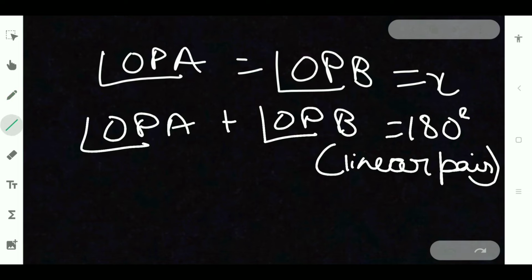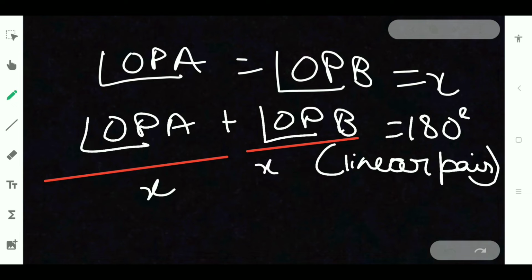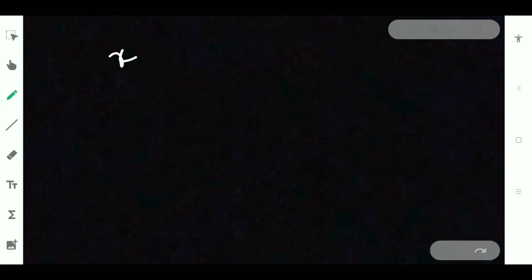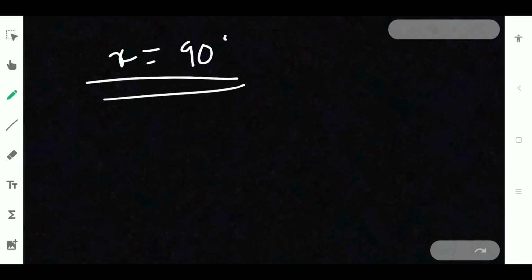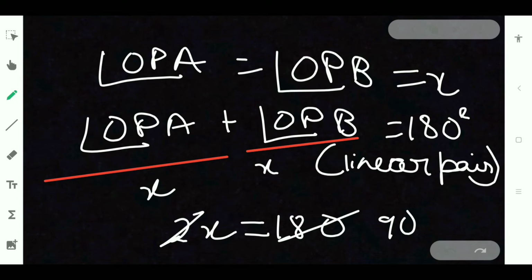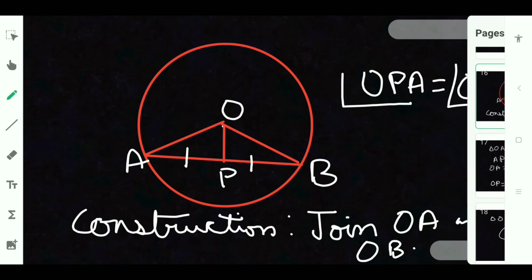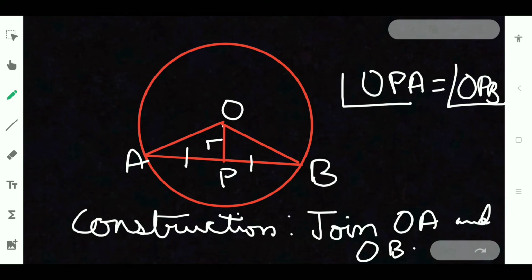So here this one we have proved it is X, right? Same way this one also we said X. So X plus X is nothing but 2X is equal to 180 degree, and 2 1s are 2, 90s are. We will be getting X is equal to 90 degree. X is nothing but OPA and OPB. So this will be 90 degree and this will be 90 degree. Proved.